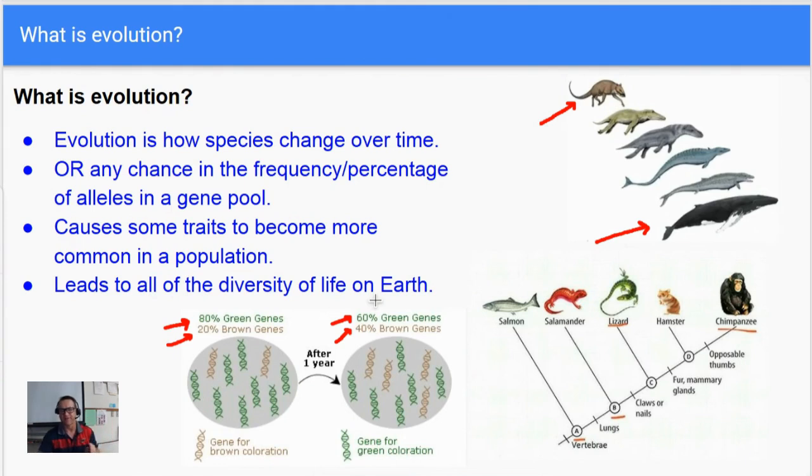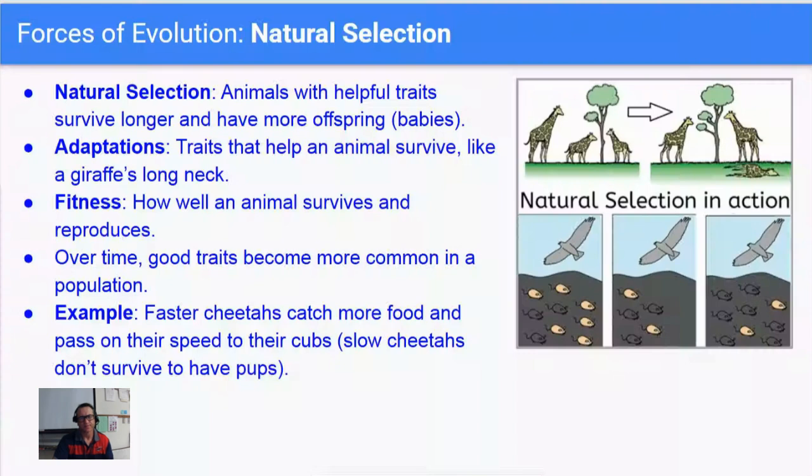All the diversity of life on Earth is due to evolution. All right, so the first force or mechanism of evolution, the thing that causes evolution to happen, is natural selection.